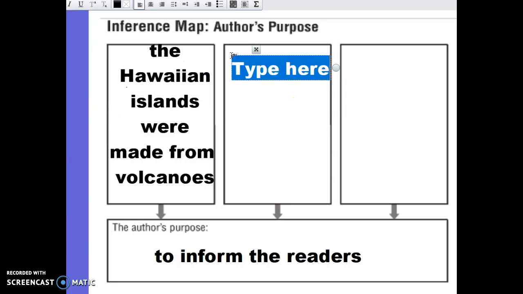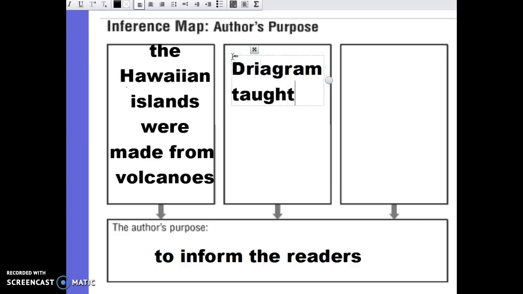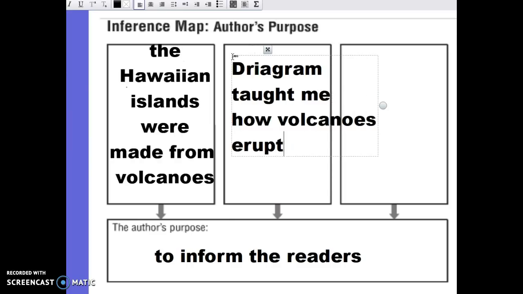I also learned how volcanoes erupt. From the diagram. So I'm just going to write, the diagram taught me how volcanoes erupt.